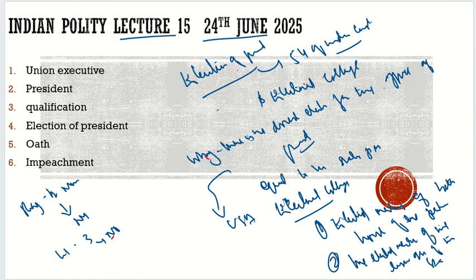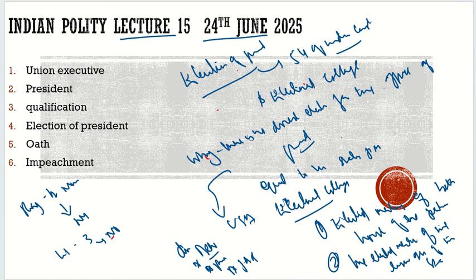Does this legislative assemblies of the state include Delhi? Yes, because it is a UT and it has a legislative assembly. Does it include Puducherry? Yes, it is a UT and it has an assembly. Does it include J&K? We are not clear about it. Some say it includes J&K because when it was reduced to a UT, it was made clear that whatever applies to Puducherry applies to J&K.